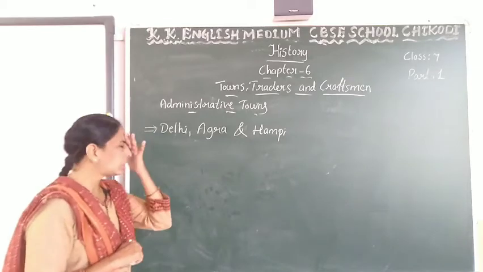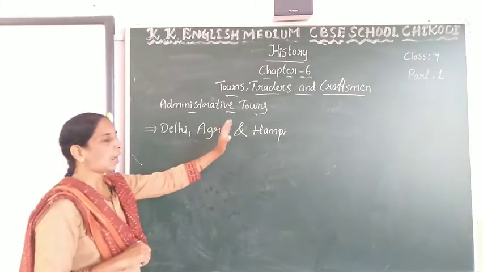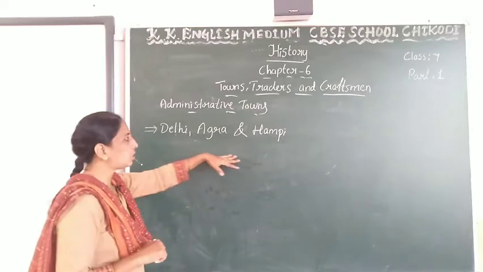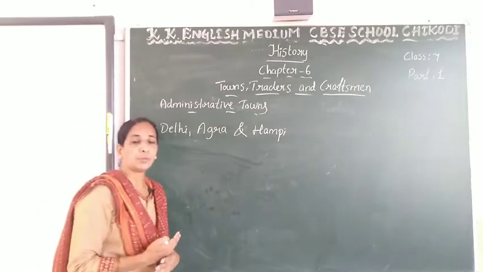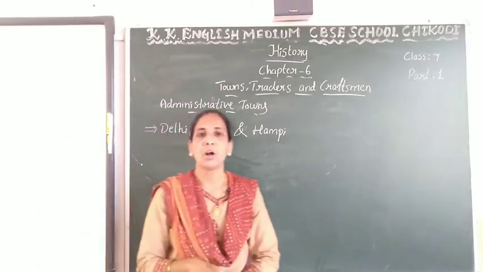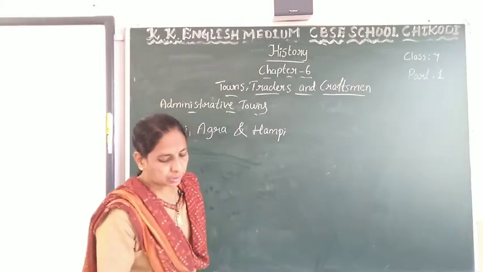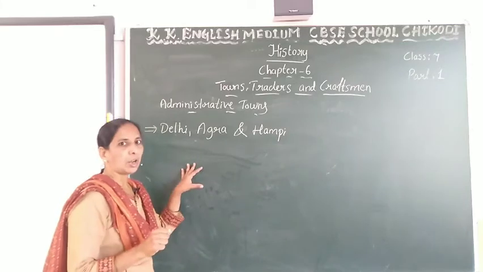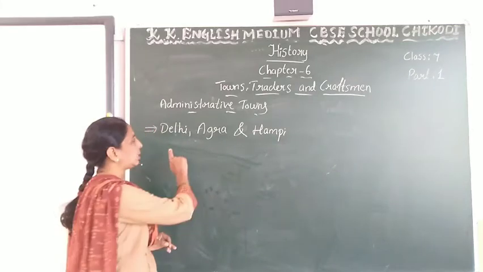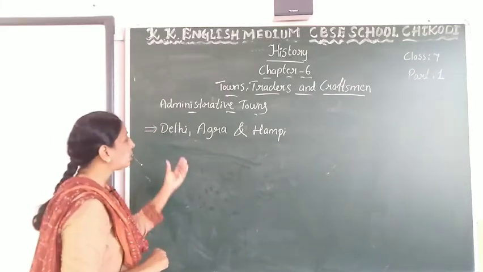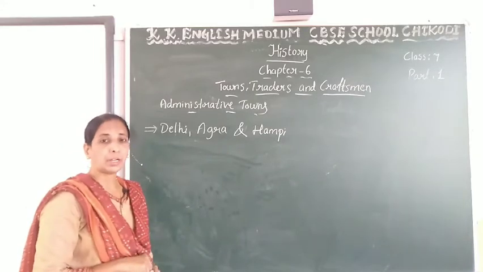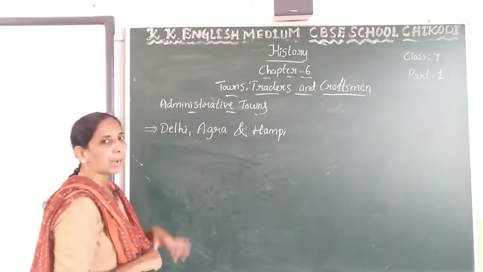So which towns? Delhi, Agra and Hampi. They were developed as the centers of power and administration. These towns were selected as the capitals of the empires.